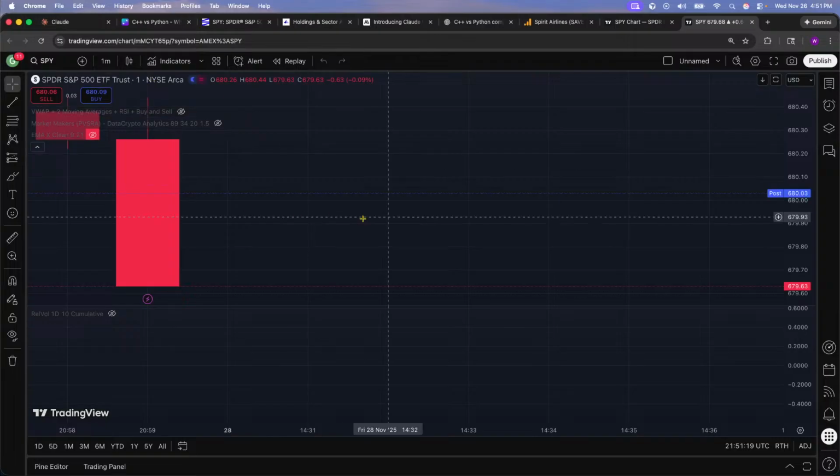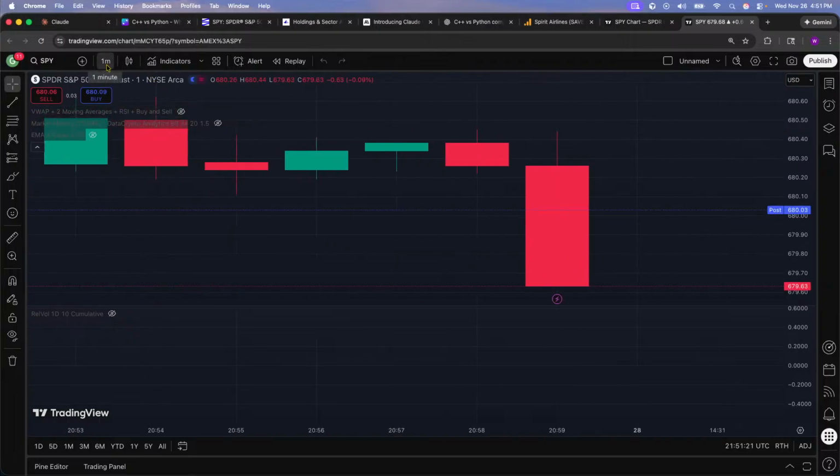And when I'm looking, okay, TradingView, and this is the 1 minute chart. So what that means is that each one of these candles represents 1 minute of battle between the bulls and the bears, the buyers and the sellers. If you see a red candle, that means the bears are winning. So the sellers are driving down the price. If you see a green candle, that means the bulls are winning. They're trying to drive up the price. That's the buyers, right? Right now, we're seeing that the bears are winning, but there's a bit of rejection.